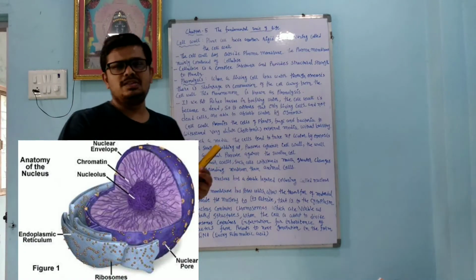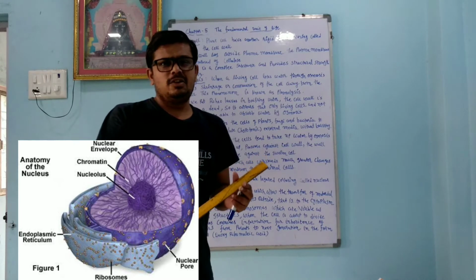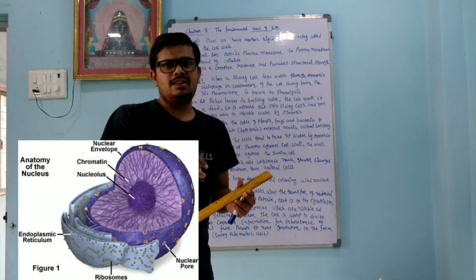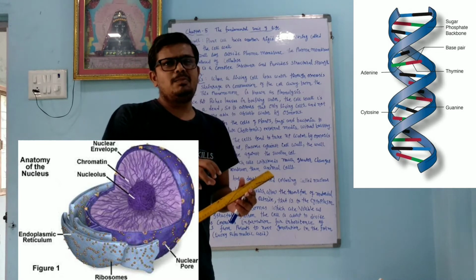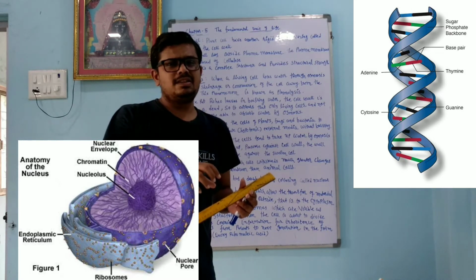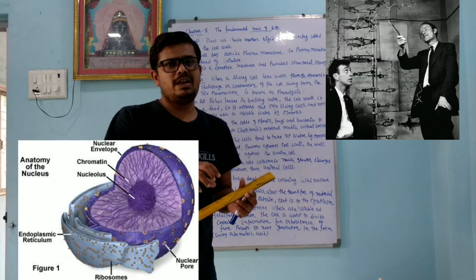Nucleus. Dear student, the nucleus is very important in the cell. The nucleus is the center part of the cell. In it DNA and RNA are present. Okay, the full form of DNA is deoxyribonucleic acid, and it was discovered by Watson and Crick, and for that they were awarded the Nobel Prize.